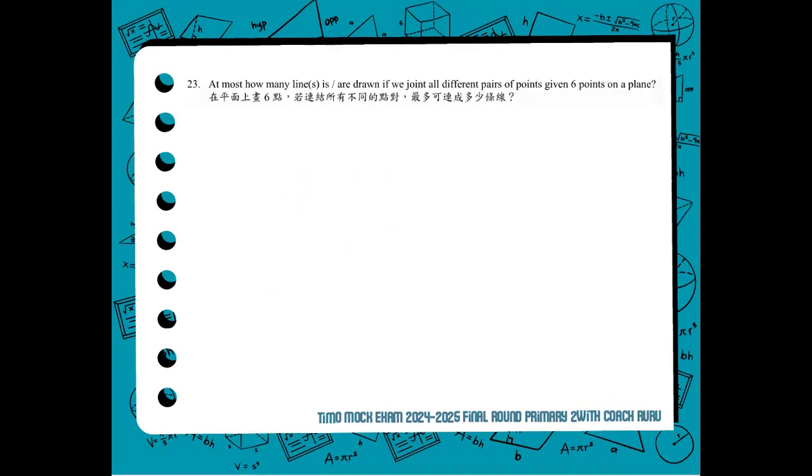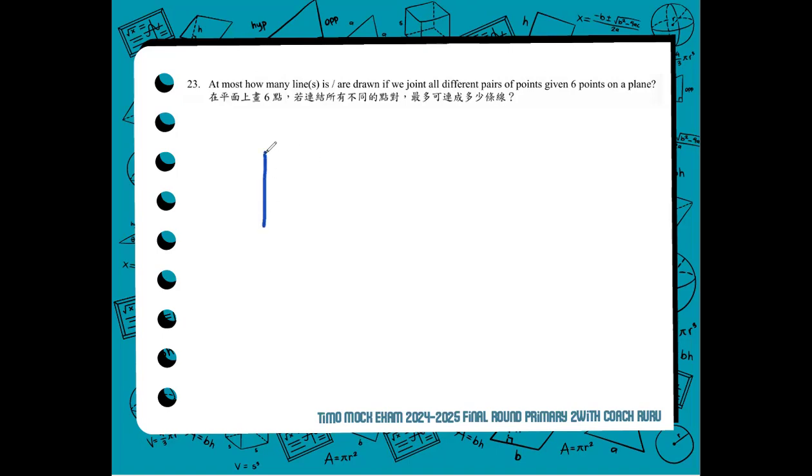For number 23, at most, how many line or lines is or are drawn if we join all different pairs of points given 6 points on a plane? So, 6 points on a plane.